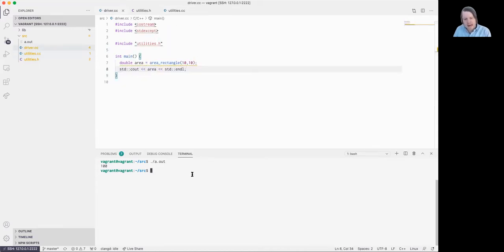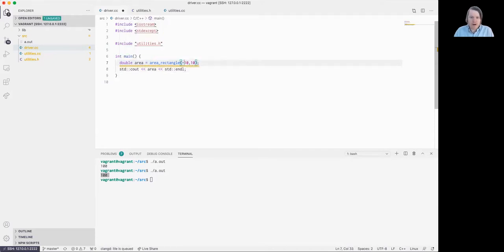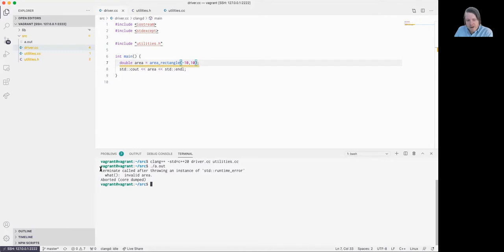So going ahead and running this program with valid values, you can see that a correct area of 100 is computed when the arguments to this function are both positive integer values. However, if I change this up and I specify -10 as the width, which doesn't quite make sense, how do you have a negative measure of length? You can't. Go ahead and compile this and run it. And you can see here that my program terminated after throwing an instance of a standard library runtime error.